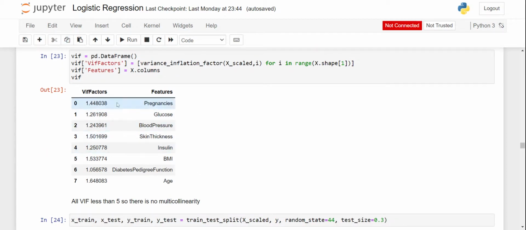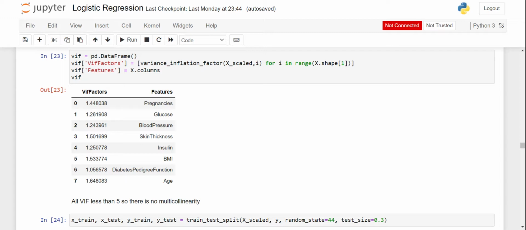Now, as we can see, if the VIF value is between 0 to 5, we will say the feature does not have any multicollinearity.